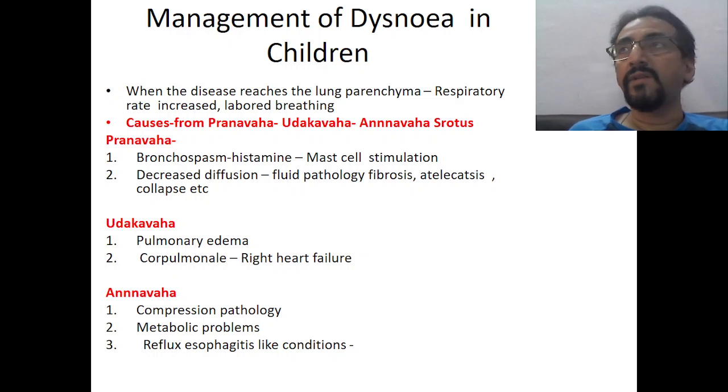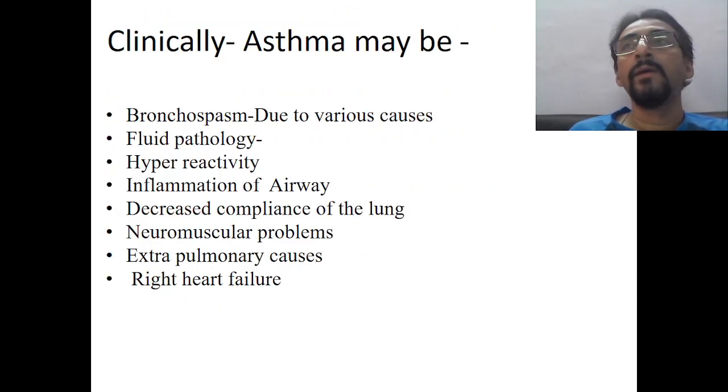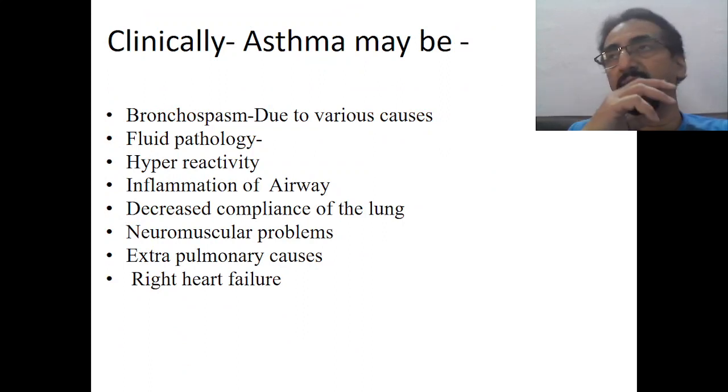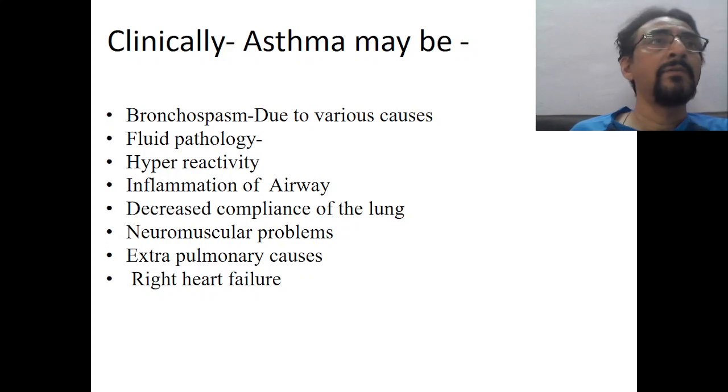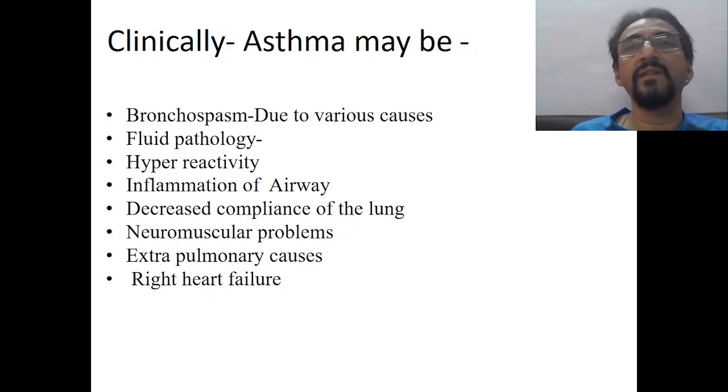So therefore, as far as children are concerned, this is how the causes may be listed, like pranavaha, udakavaha, and annavaha srotas. Now we have to come to a basic point: clinically, what is asthma? In the classics, many things are given about dyspnea. If you go for mahashwasa, urdhvashwasa, chinnashwasa, tamakashwasa, and kshudrashwasa, the first three are considered asadhya, and a detailed explanation of that has been given.